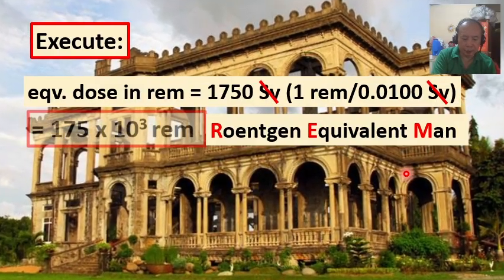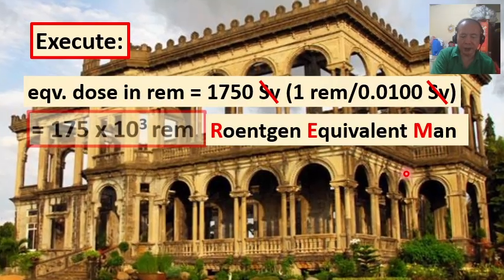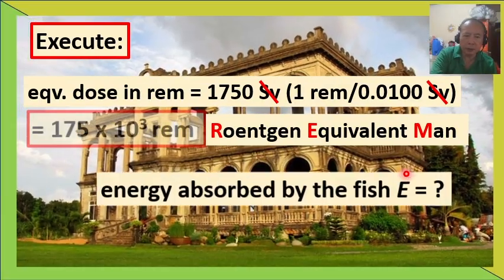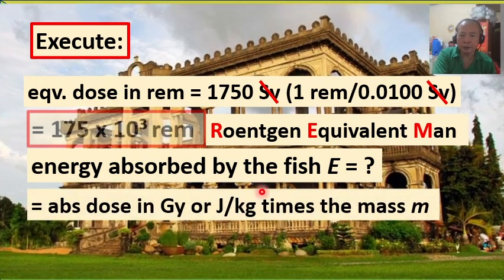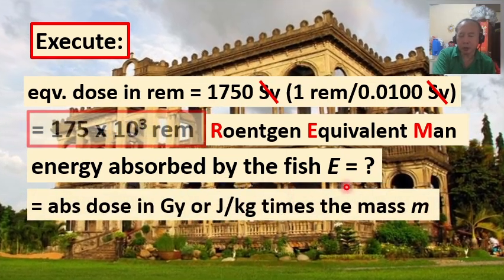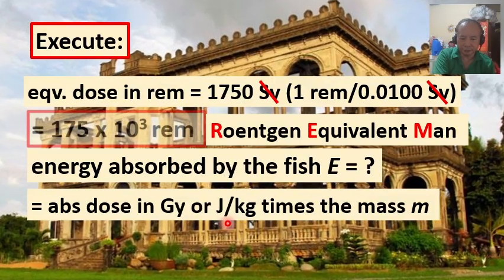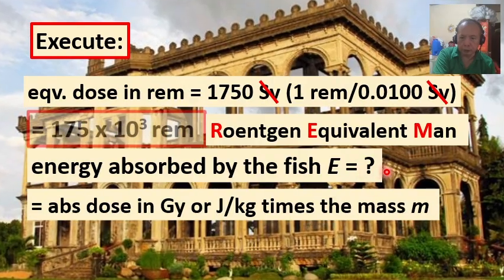So, what's next? We now compute the energy that is absorbed by the fish, or by the portion of the fish, all right, exposed to the X-ray radiation. How do we do that?